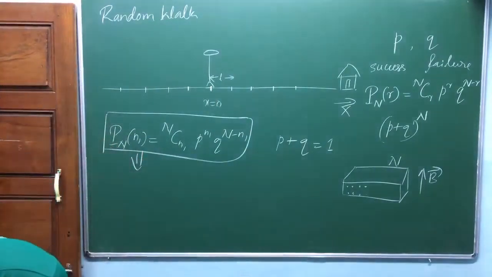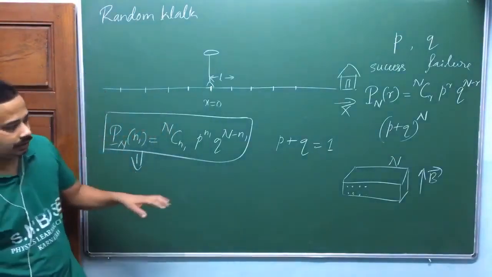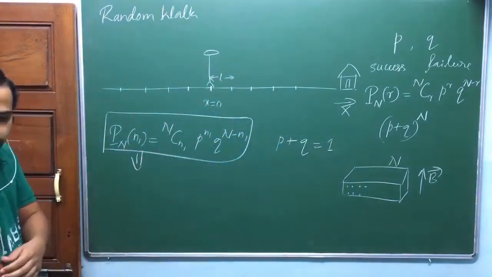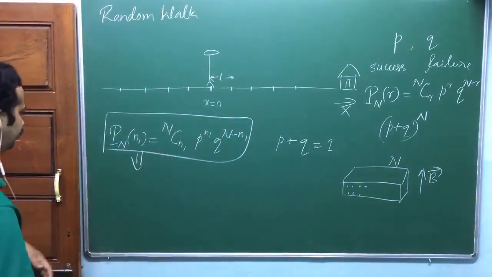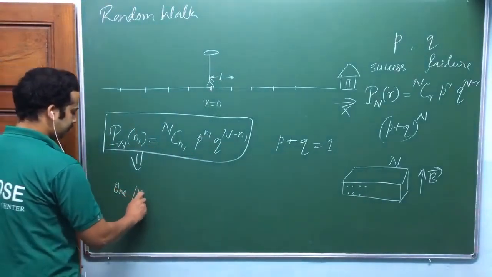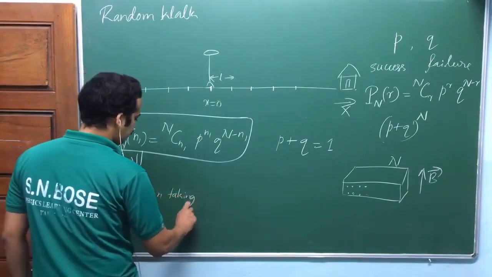Wait a second. I'm trying to get one idea here. Yeah, that's correct. This idea is to verify this one. Now to formulate this, let me slowly modify this. How do I do this? Look at here. One person taking n steps.